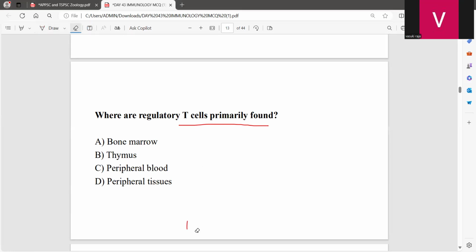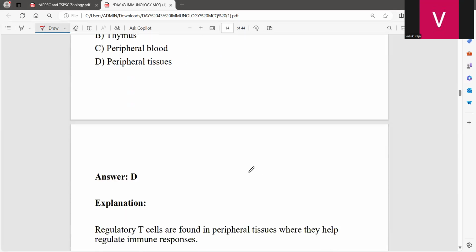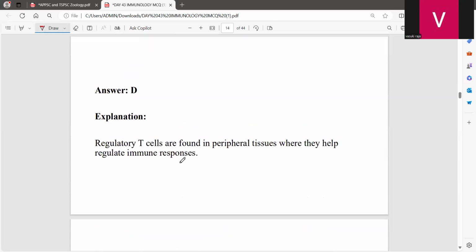Where are the regulatory T cells primarily found? That will be the peripheral tissues. Regulatory T cells are found in the peripheral tissues where they help regulate the immune response.